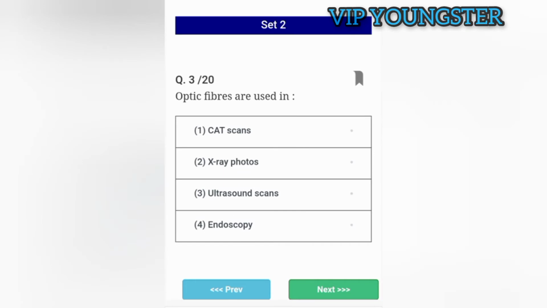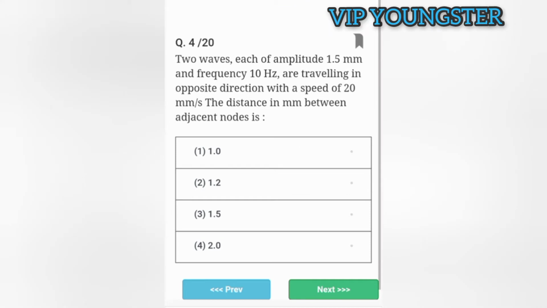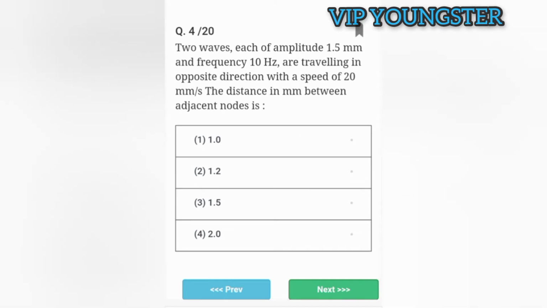Optic fibers are used in endoscopy. Two waves, each of amplitude 1.5 mm and frequency 10 Hz, are traveling in opposite direction with a speed of 20 mm per second. The distance in millimeter between adjacent nodes is 1.